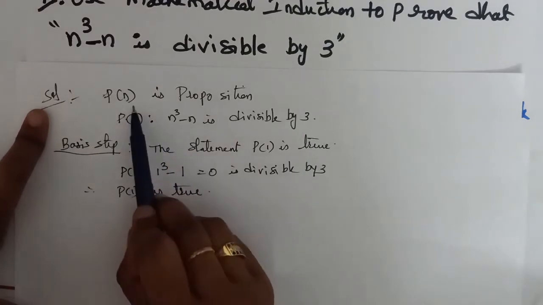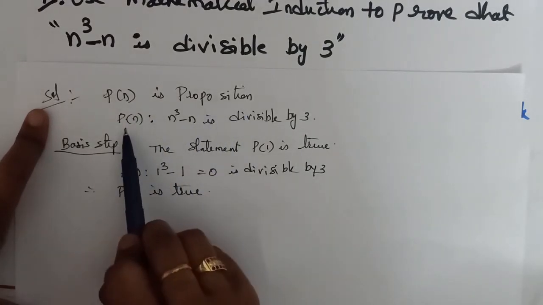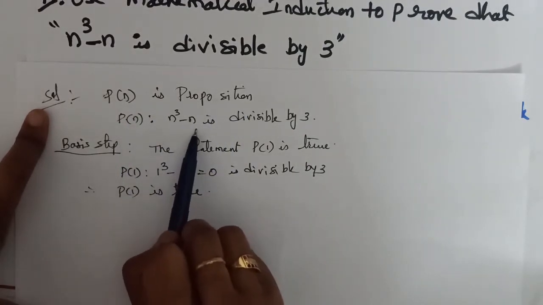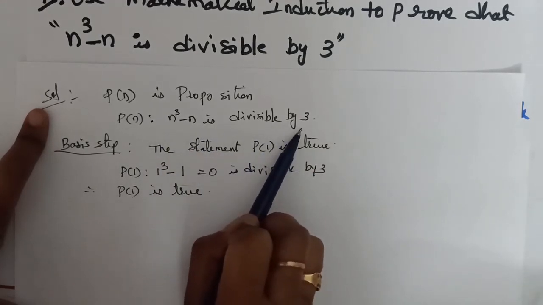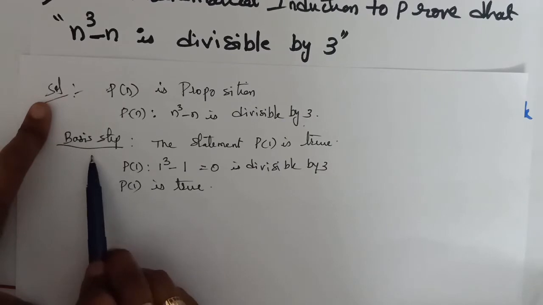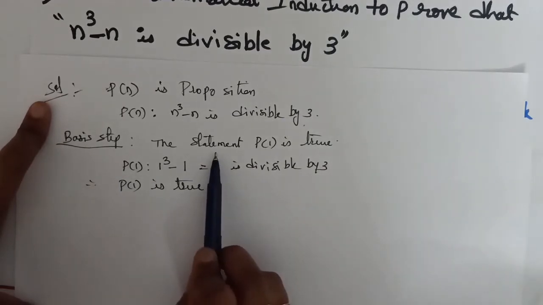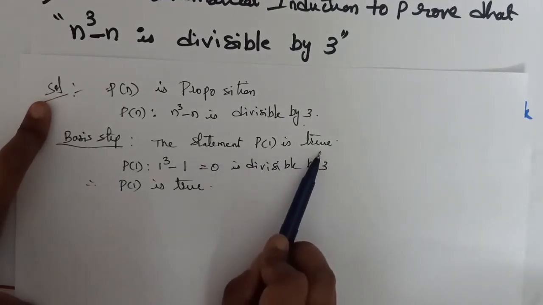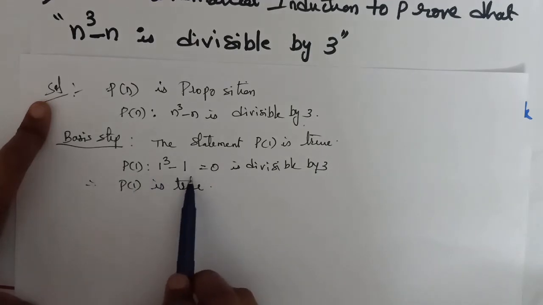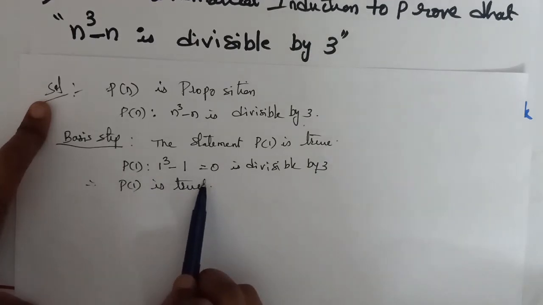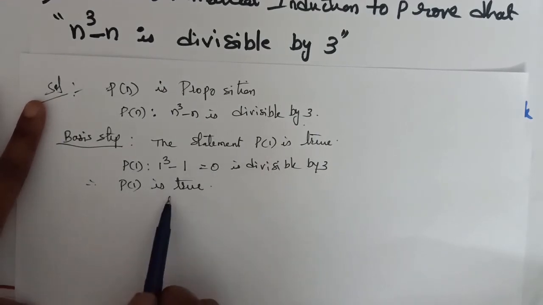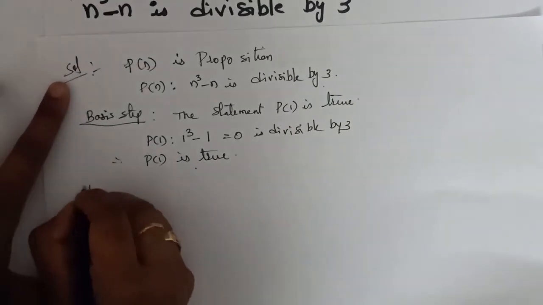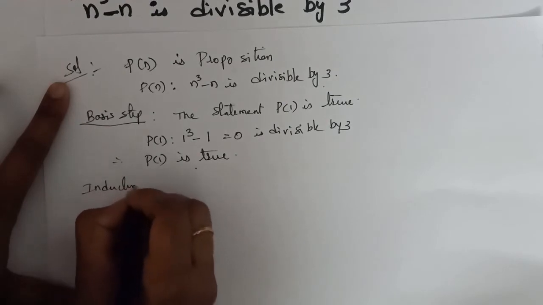So we have identified the propositional function here. P of n is n cube minus n is divisible by 3. Okay, basis step. In this step, we have to show that P of 1 is true. So P of 1 here, 1 cube minus 1 is equal to 0, which is divisible by 3. 0 is divisible by 3, therefore P of 1 is true. So the next step is the inductive step.